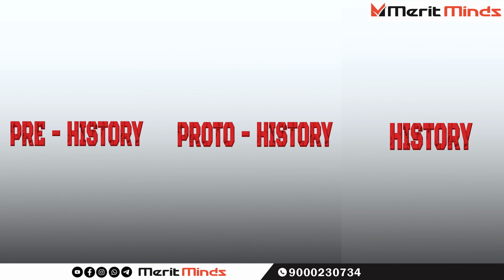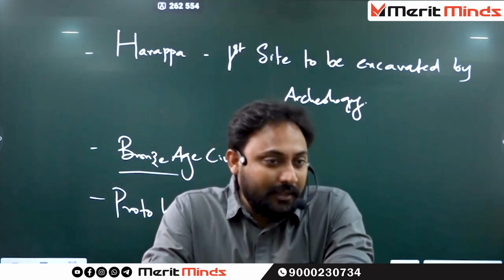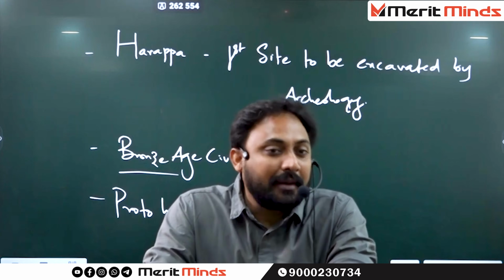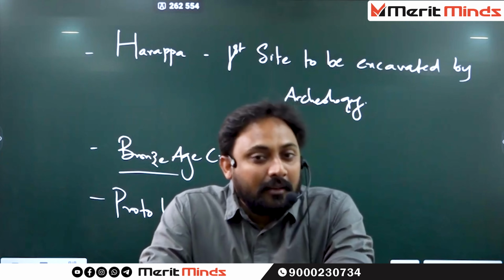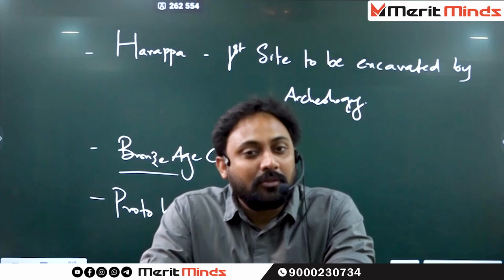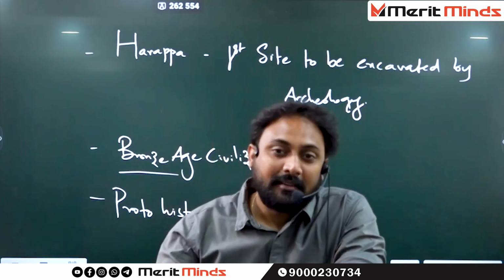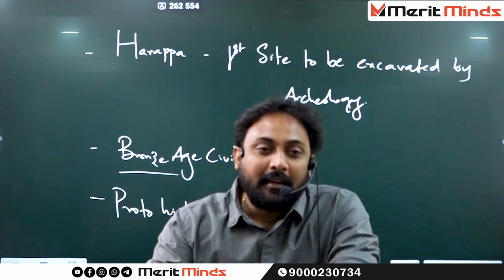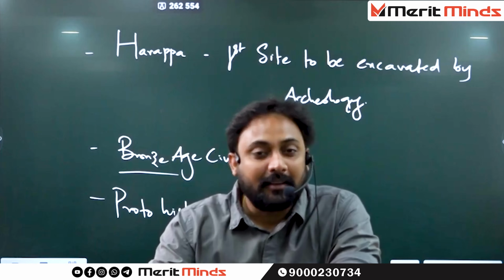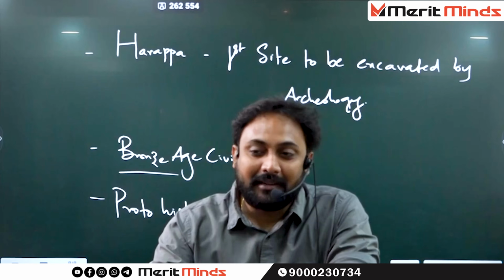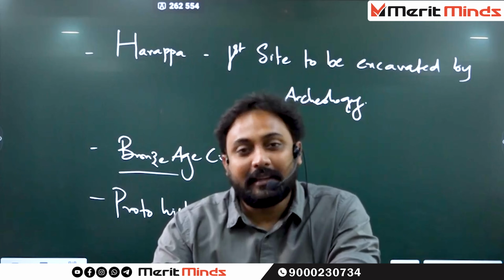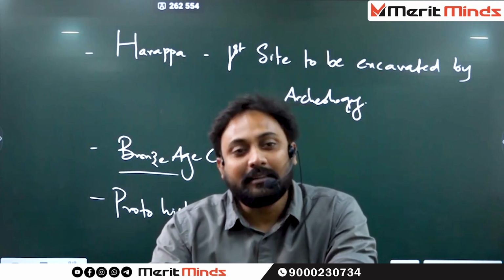In prehistory, I already told you yesterday, you gave me the answer yesterday. What is prehistory? No script, the age without any script. What is protohistory? Very good. Script is present but not yet deciphered. It was not yet decoded.